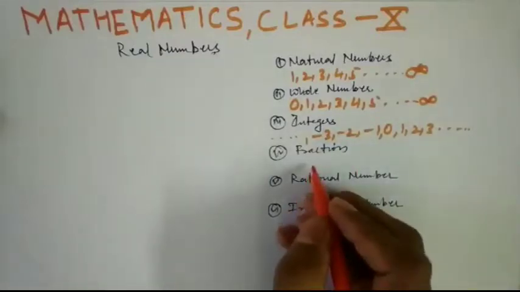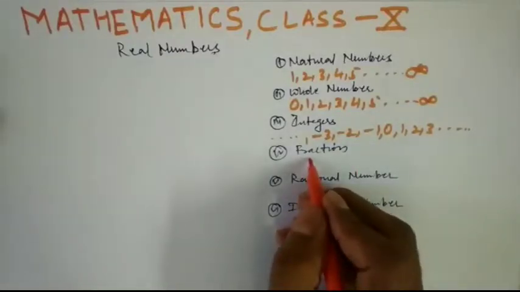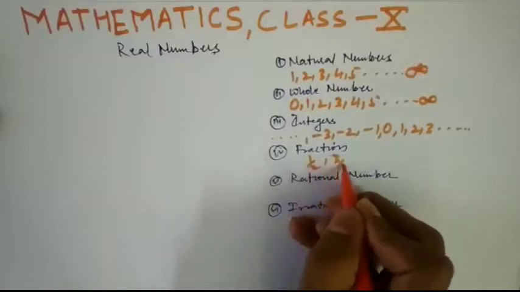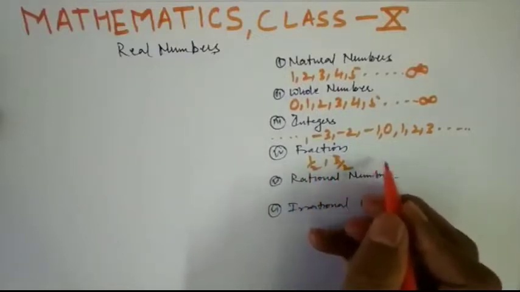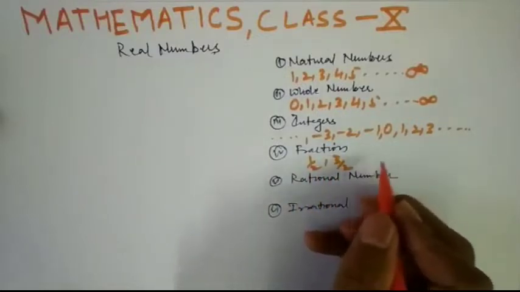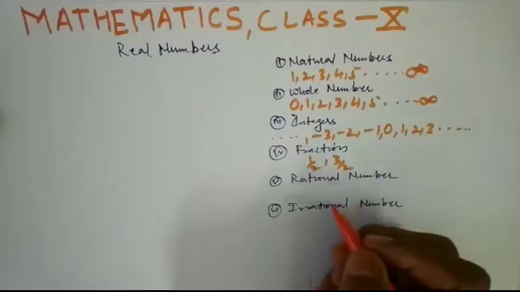Fraction, you know, a part of a whole thing is a fraction. So 1 by 2 is a fraction, 3 by 2 is a fraction, but there is no negative fraction, okay. So don't write minus 3 by 2 is a fraction, okay.